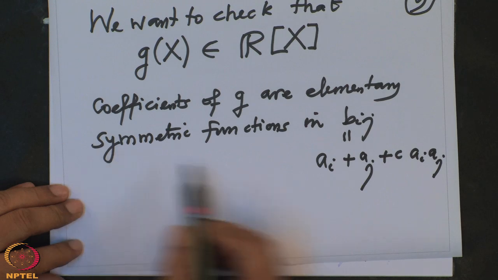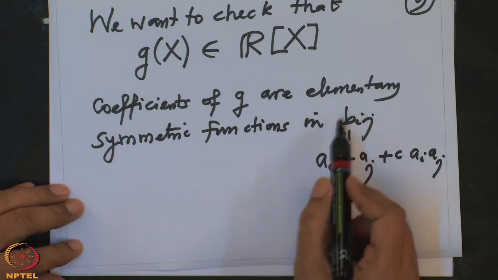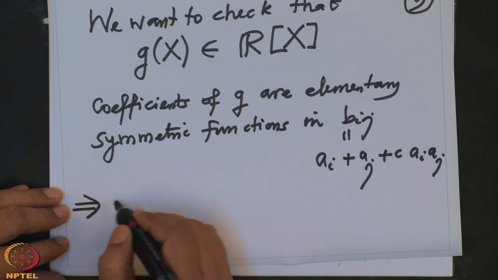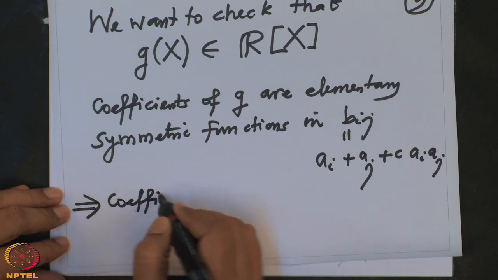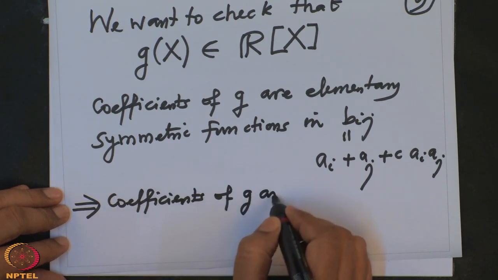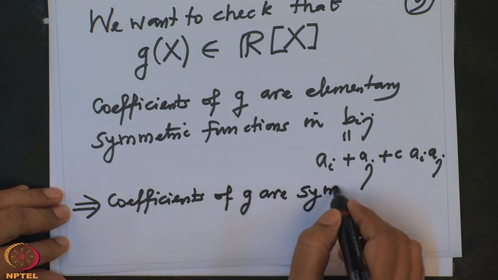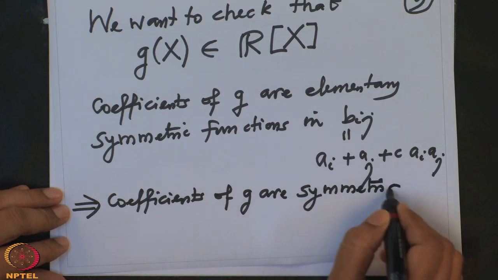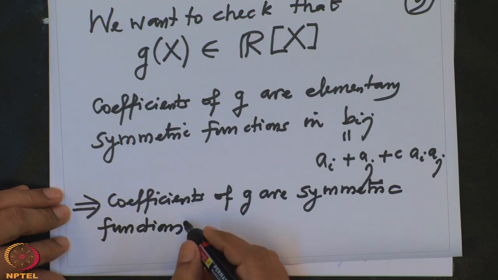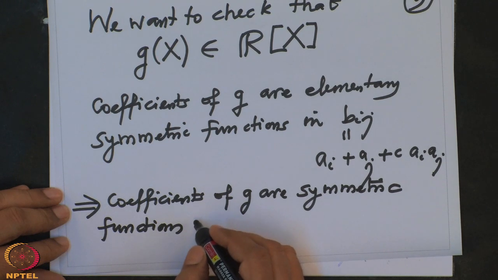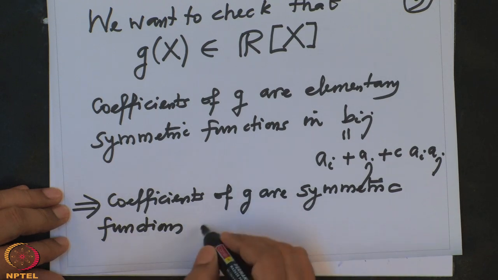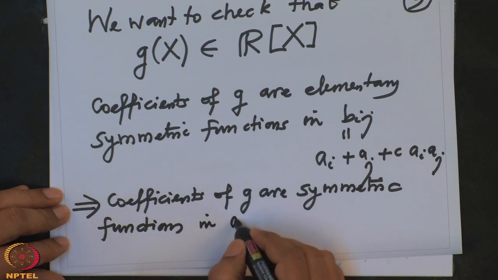And therefore that implies the coefficients of G are symmetric polynomials, I should say symmetric functions, in A_1 to A_d.